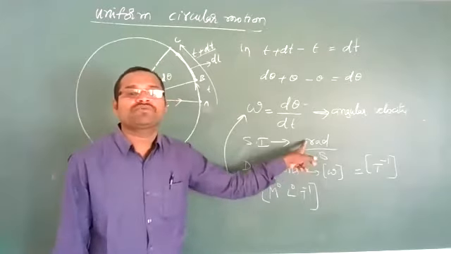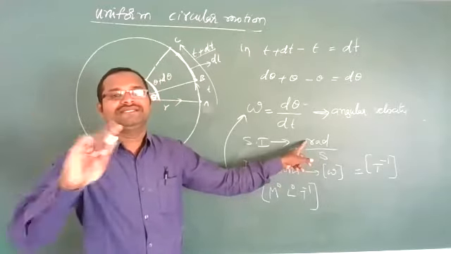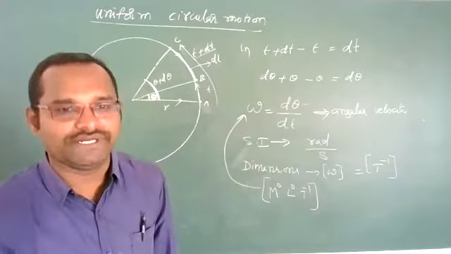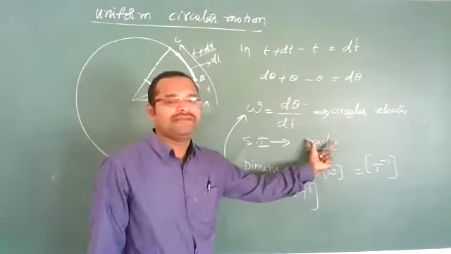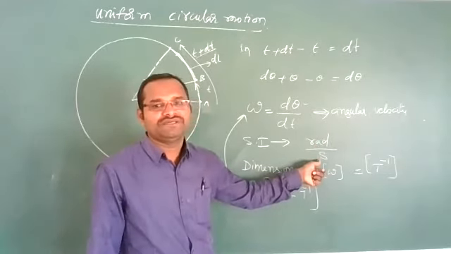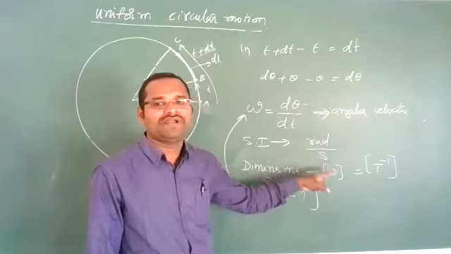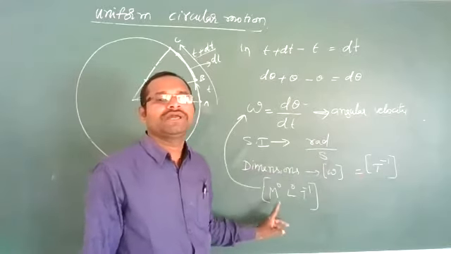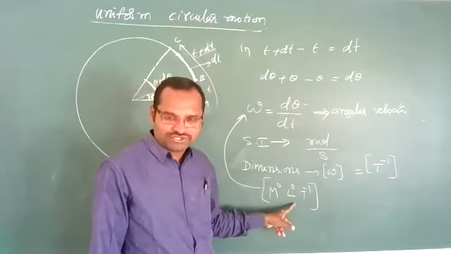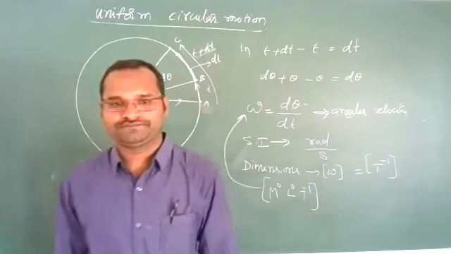Radian is a dimensionless quantity. Theta and trigonometric ratios are dimensionless quantities, whereas second has dimensions of T, and because it is in the denominator we have to write T power minus 1. So dimensions of angular velocity are M power 0, L power 0, T power minus 1.